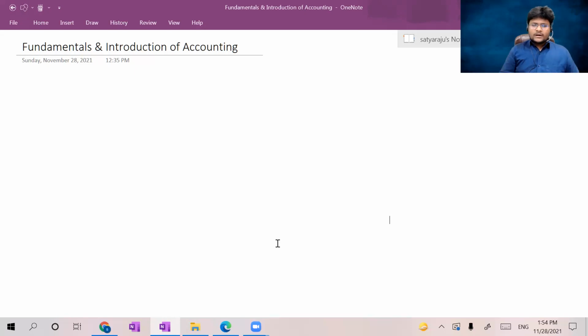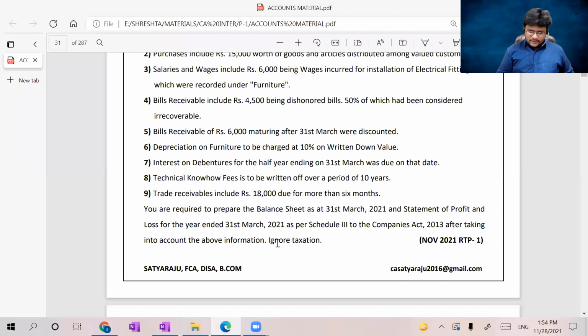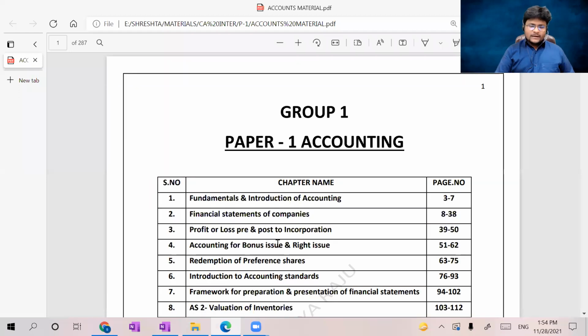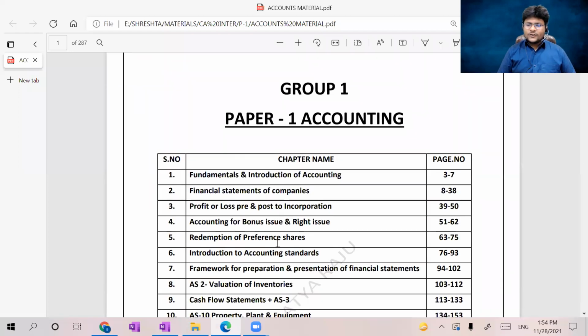Now coming to the topic, guys. The first and foremost topic is fundamentals and introduction of accounting, which is not actually placed in our ICAI material. I thought that if any student has still not brushed up his basic accounting skills at the foundation or any other level, it might be useful.